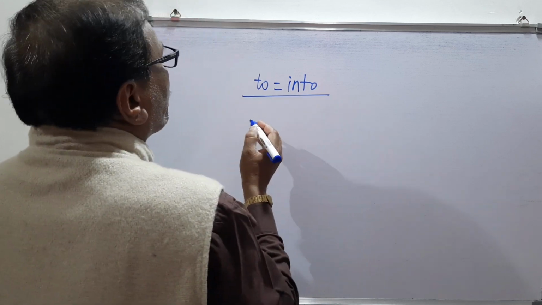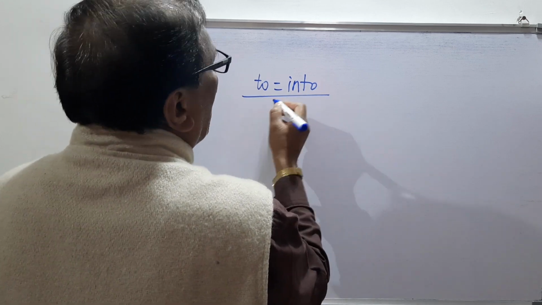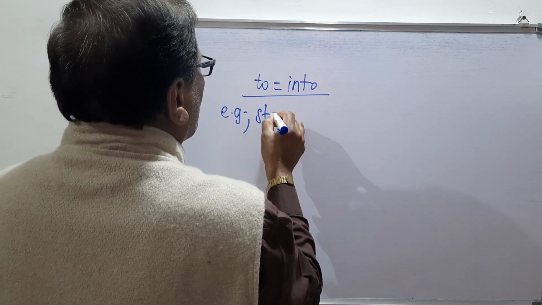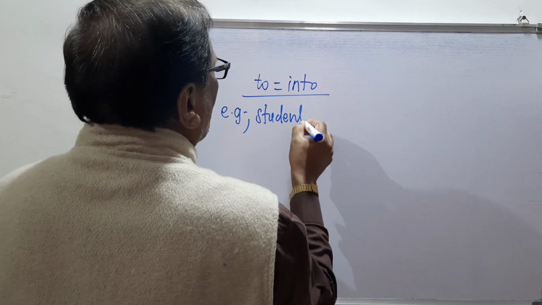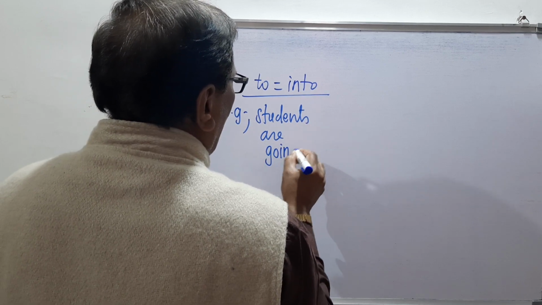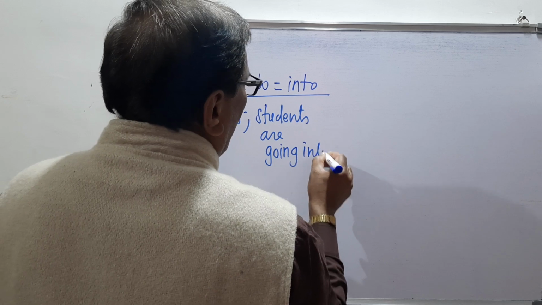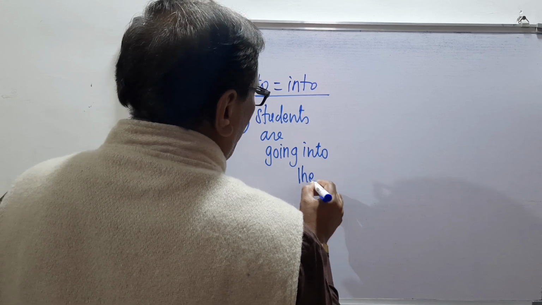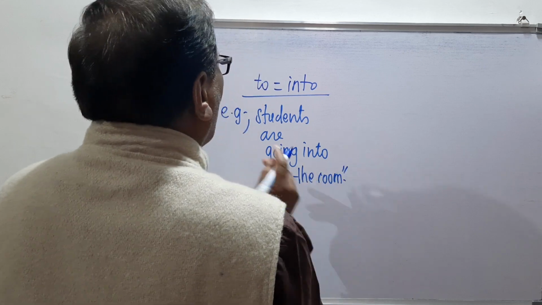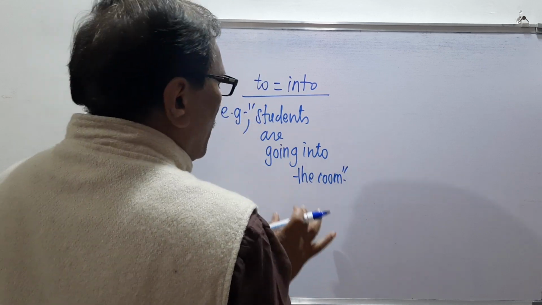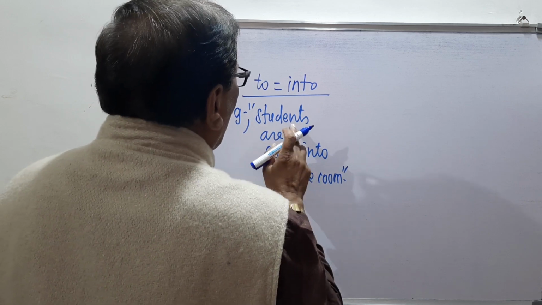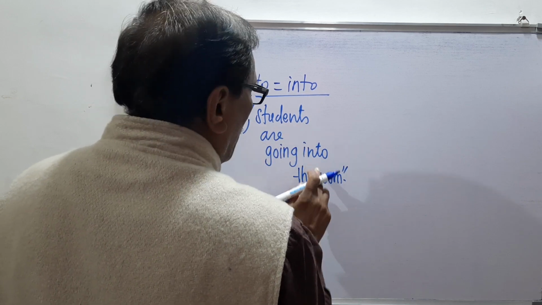So remember, to and into. For example, students are going into the room. Remember this: the students are going into the room means students are going to the room.